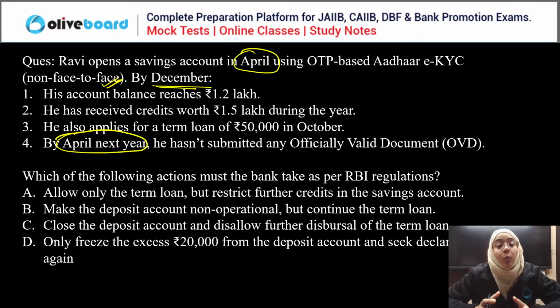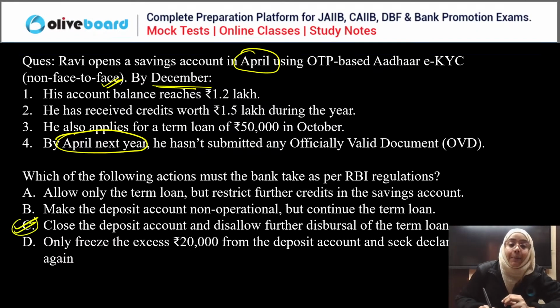Within 1 year of opening the account, you must submit the officially valid document. If you haven't submitted it, the account needs to be closed. Now, in this case, the term loan is within the limit, but the bank will not disburse the term loan because you haven't submitted the officially valid document.